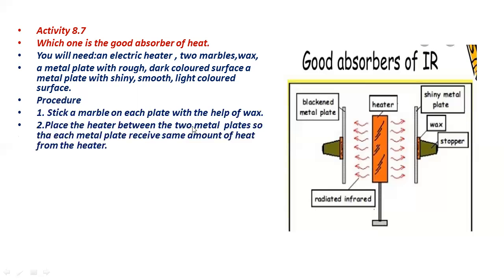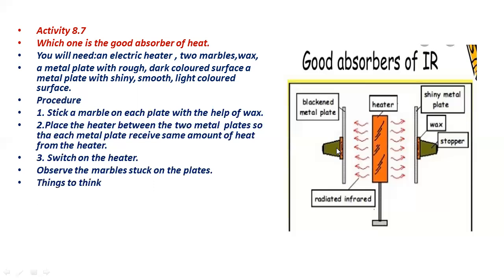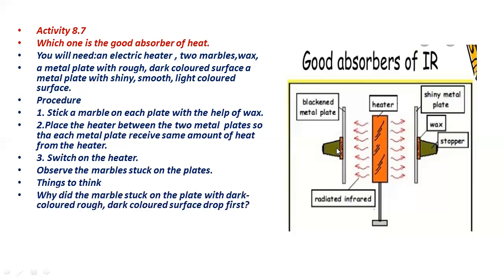Place the heater between the two metal plates so that each metal plate receives the same amount of heat from the heater. You can see both sides are receiving the same amount of heat from each side of the heater. Switch on the heater. Observe the marbles stuck on the plates. Things to think: why did the marble stuck on the plate with the dark colored rough surface drop first?